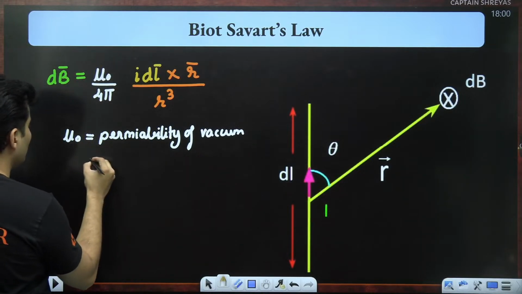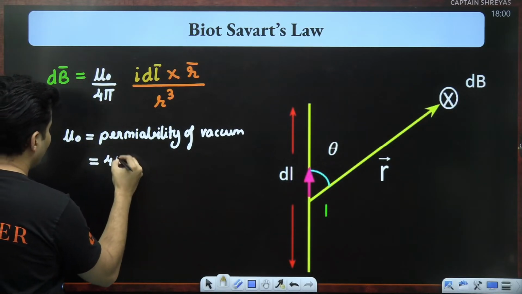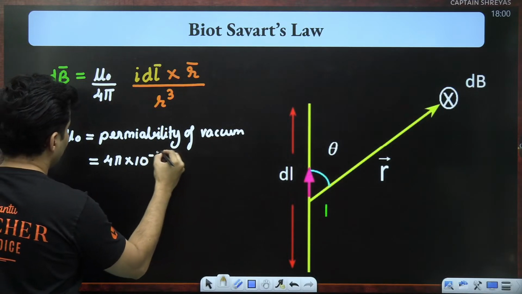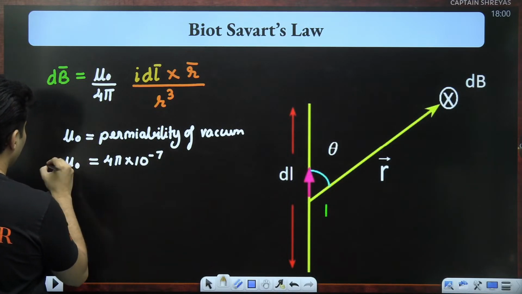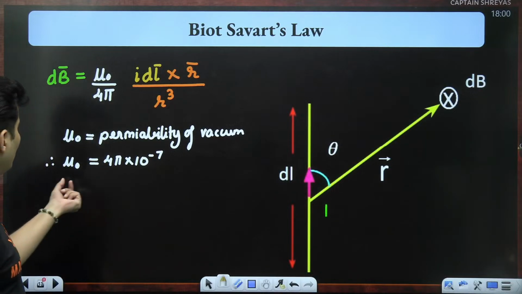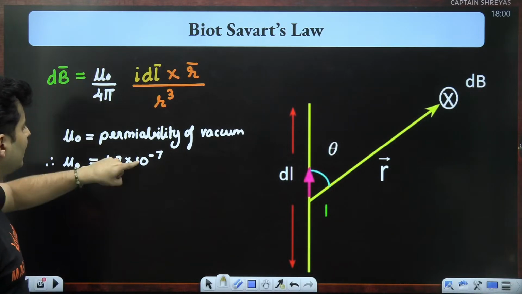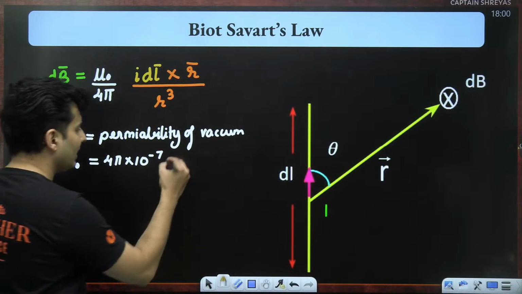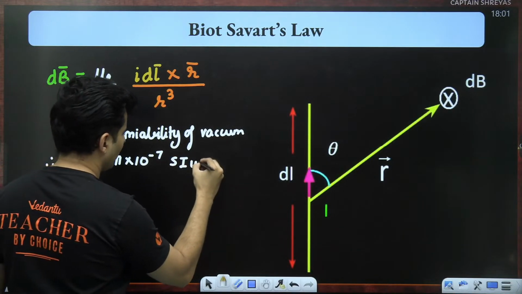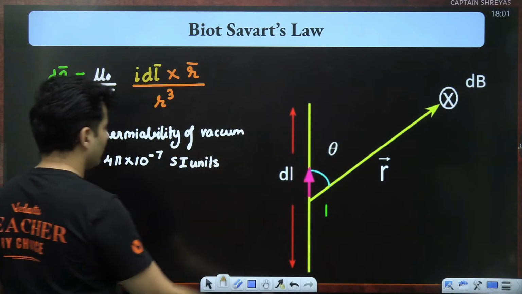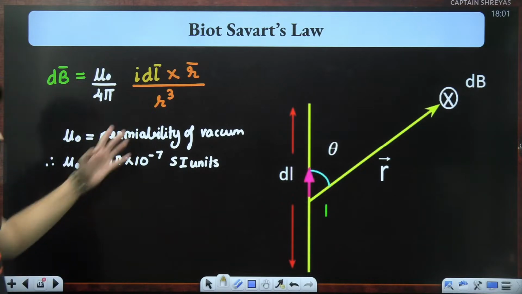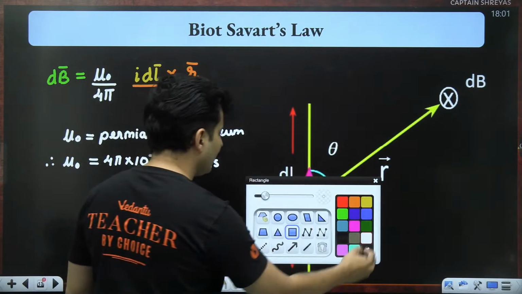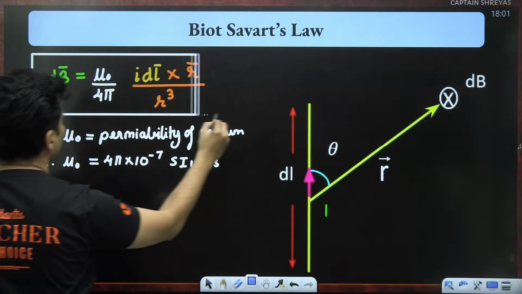This value of mu naught is 4 pi into 10 to the power minus 7. So mu naught by 4 pi, this constant, is just 10 to the power minus 7. These are SI units only. Keep that in mind. Okay. So this is basically straightforward your Biot-Savart's law.